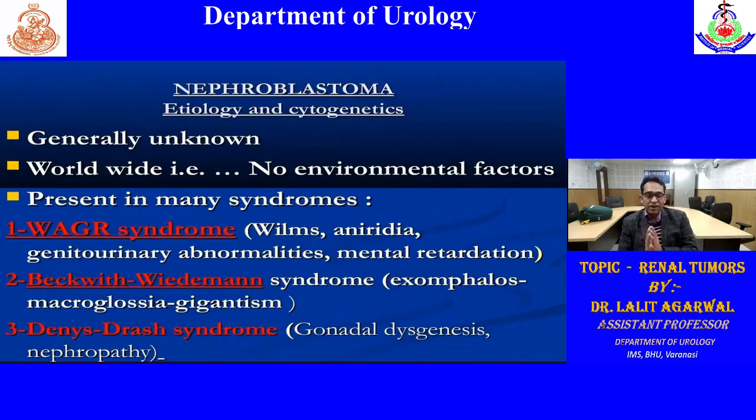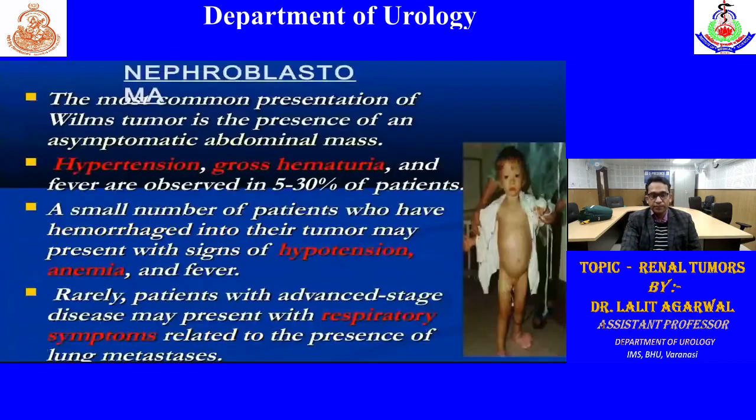The etiological factor is not well known, and there are no well-defined environmental factors either. Mainly these are associated with syndromes, or genetic factors play a major role. What are the associated syndromes? WAGR syndrome, that is Wilms tumor, aniridia, genitourinary abnormalities, and mental retardation. Beckwith-Wiedemann syndrome has exomphalos. There is enlargement of the organs of the body, that is macroglossia, like the tongue, or gigantism, increased height. Another associated syndrome is Denys-Drash syndrome. There will be gonadal dysgenesis and nephropathy due to focal segmental glomerulosclerosis.